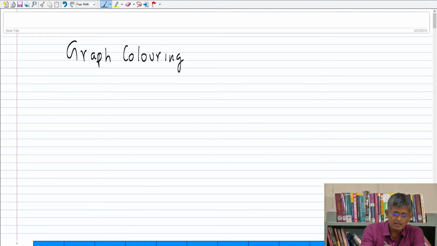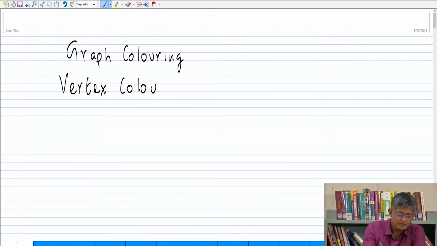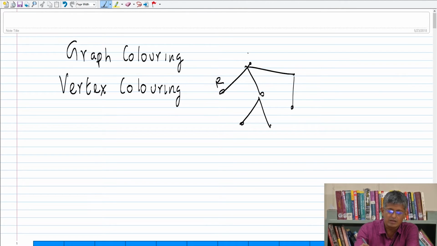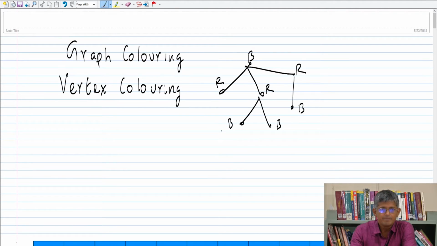And in particular, this very nice vertex coloring question, right? So if I give you this graph and I ask you to color the vertices so that adjacent vertices get distinct colors, then it's quite clear that you can color this as red, blue, red, red, and blue, blue, and blue. Fine.